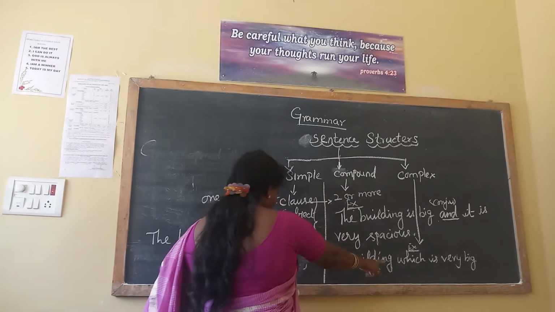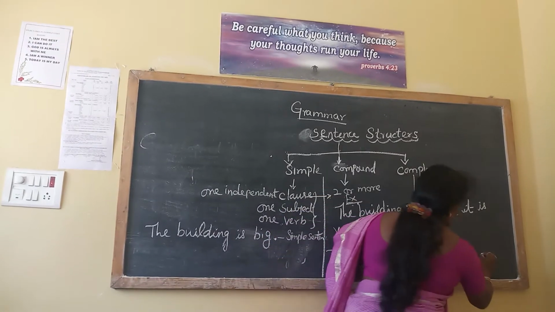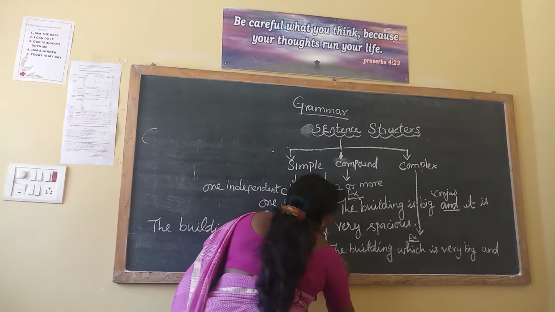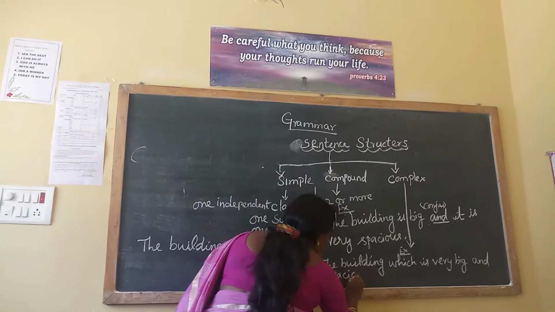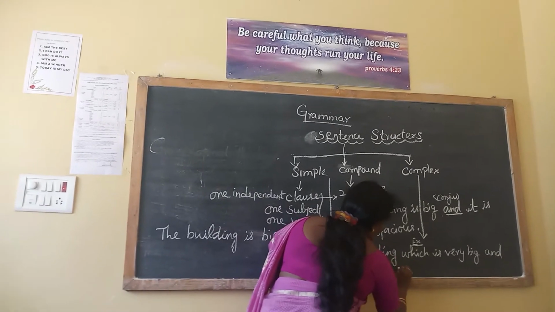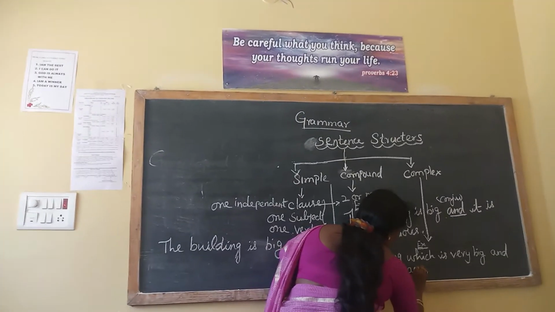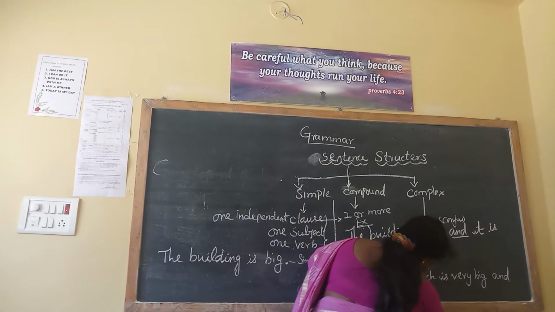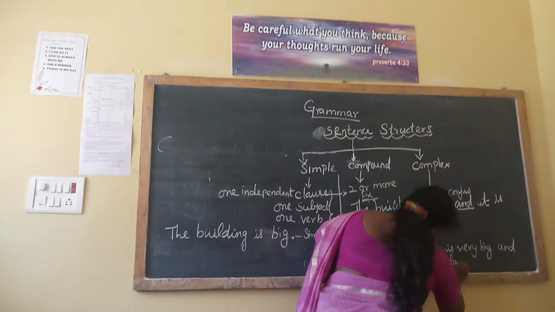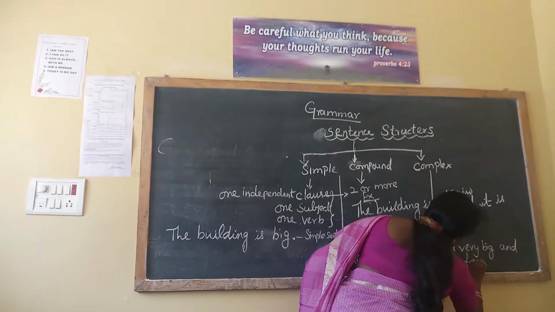The building which is very big and spacious is available for sale.